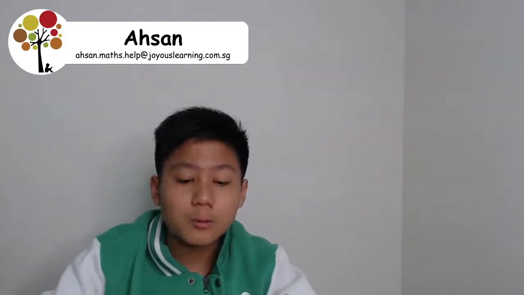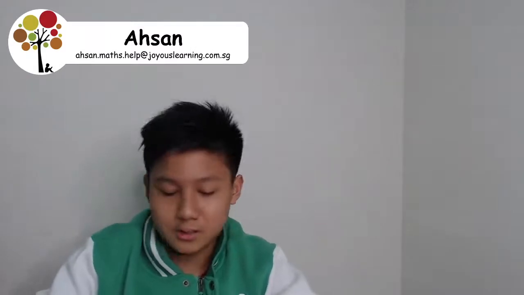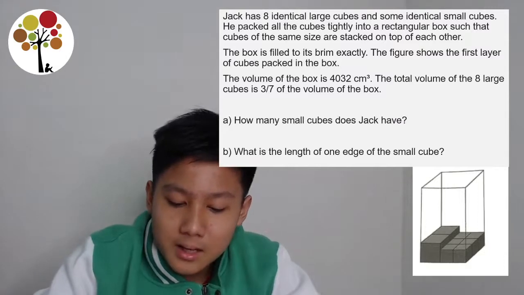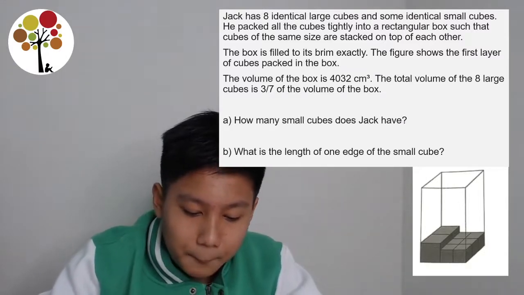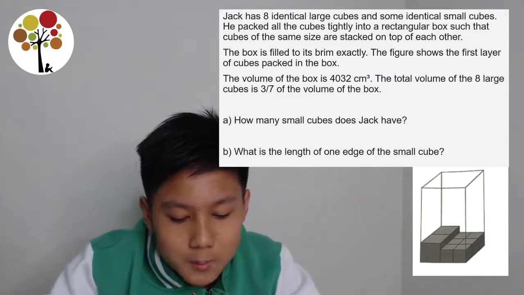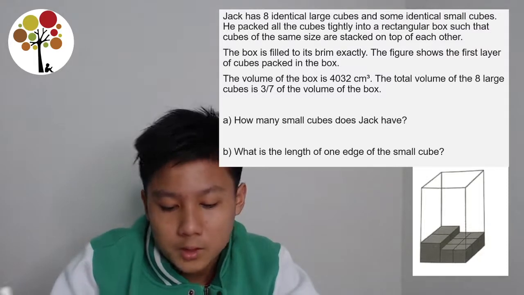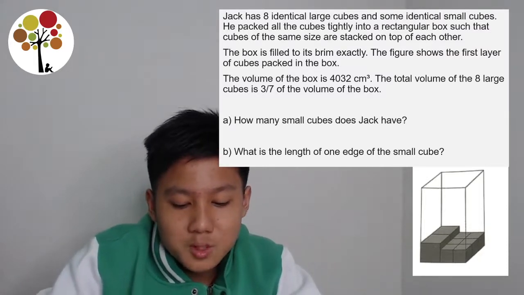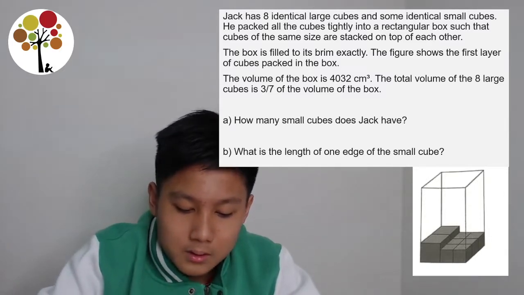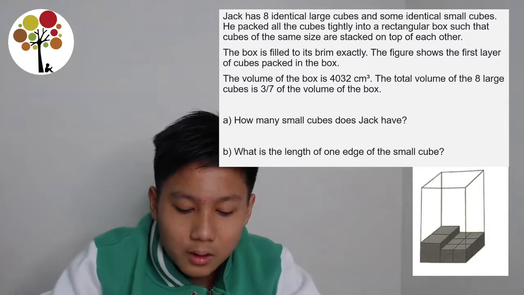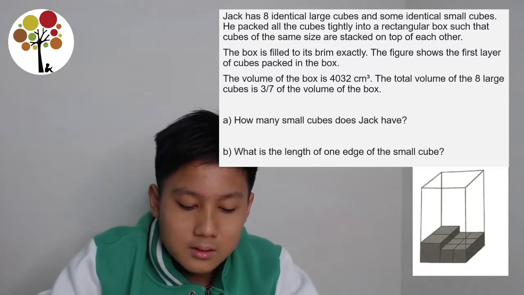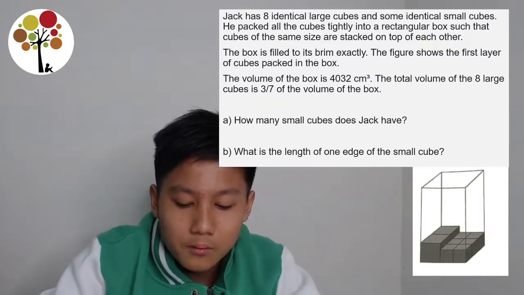Today we have a volume question and let's view the question. So, Jack has 8 identical large cubes and some identical small cubes. He packed all the cubes tightly into a rectangular box such that cubes of the same size are stacked on top of each other. The box is filled to its brim exactly, and the figure shows the first layer of the cubes packed in the box. The volume of the box is 4032 cm cube, and the total volume of the 8 large cubes is 3/7 of the volume of the box.